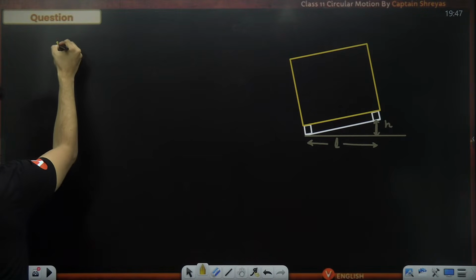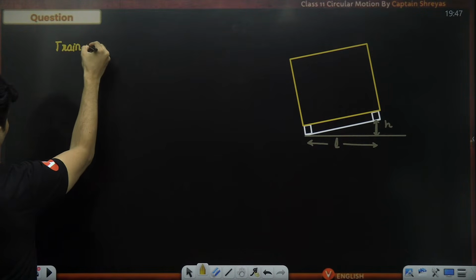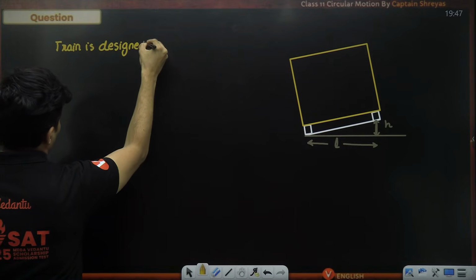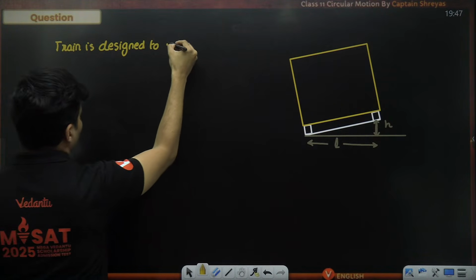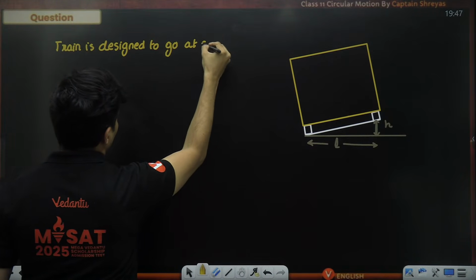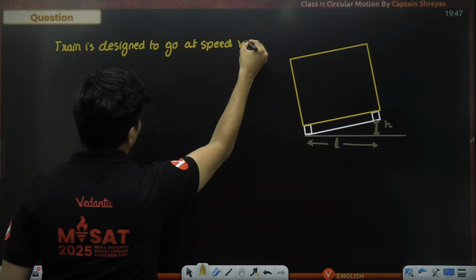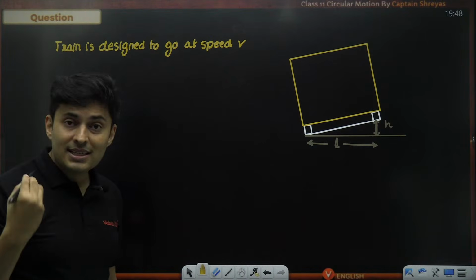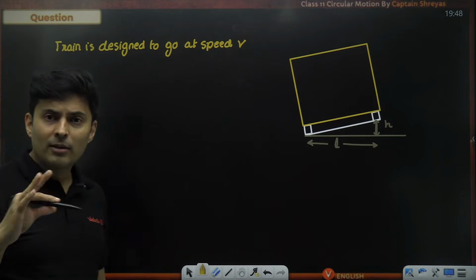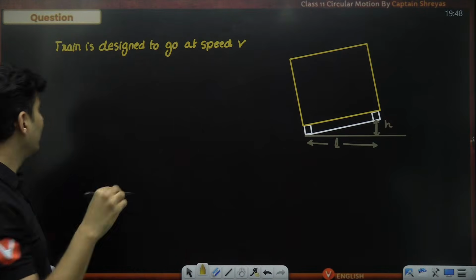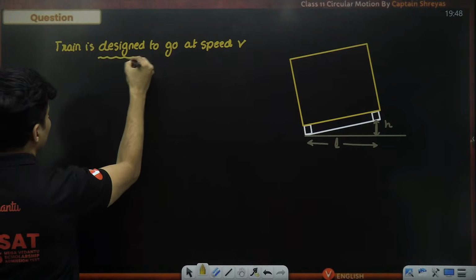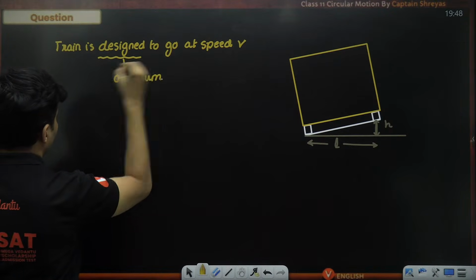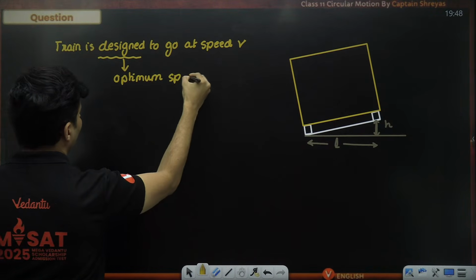This is the train, and the train is designed to go at a speed of V. In such a case, whenever the words designed to go on a particular track or banked road at some speed are given, this basically means optimum speed, not maximum. A lot of students have that confusion. It is nothing but optimum speed.